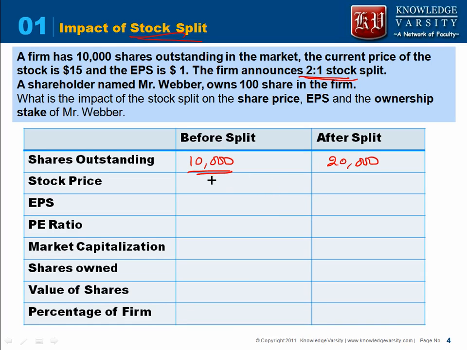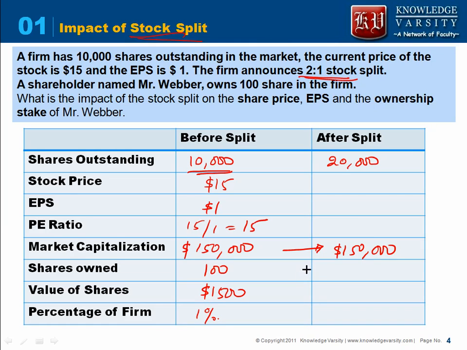Stock price was $15, EPS was $1, P/E ratio was 15, market capitalization we have seen was $150,000, the shares owned is 100, value of the shares would be 1500, percentage would be 1% from the previous discussion we had. Now the same logic will apply, the market capitalization will remain the same, so it should be 150,000. The number of shares that he is owning should become double because he is getting two shares for every one, so one share would be taken, 2 for 1, so 2 would be given.